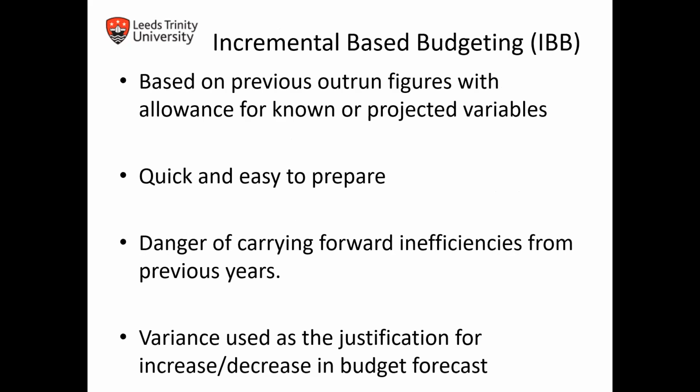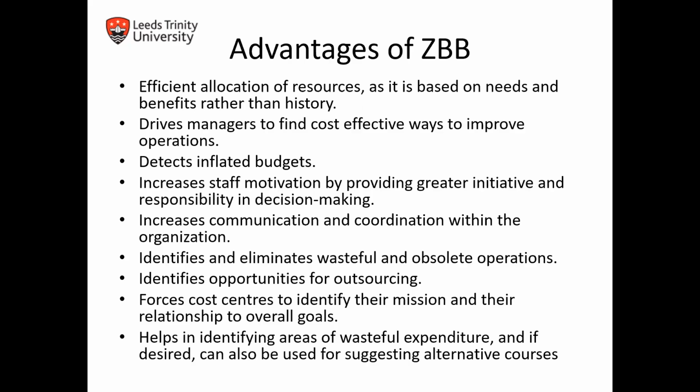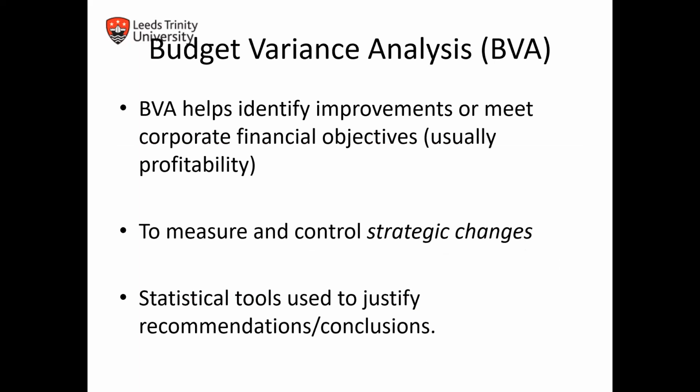The traditional one is easy and quick, but there is a danger of carrying forward inefficiencies from previous years. With zero-based, it is not incremental, adjusted for variance. Every line item of the budget must be approved, with no reference to the previous level of expenditure. There are some advantages and disadvantages of zero-based budgeting that you can go through.